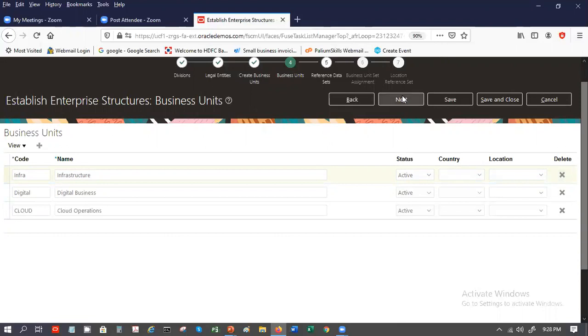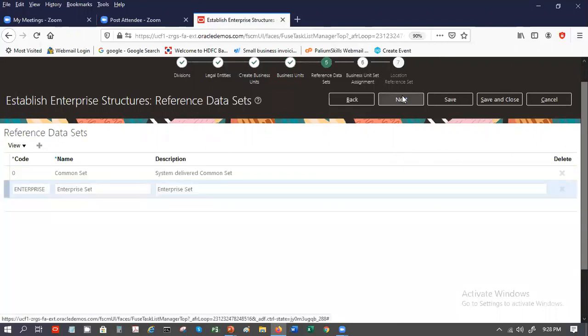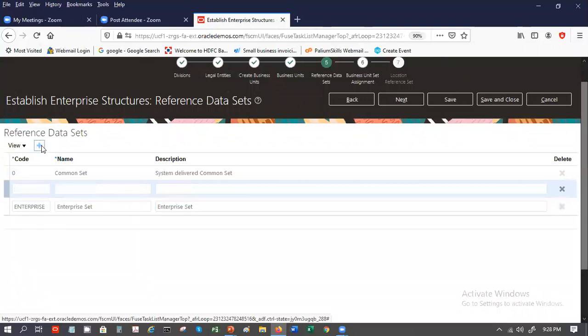So all this data that you are setting up, we need to give access to the users. This is part of the setup data. In setup data, we have to create different reference data sets. One is called common set, one is called reference set, and then you can create your own reference data set. Let's say I have US. So US people will only see the US data, and India people will only see India data.